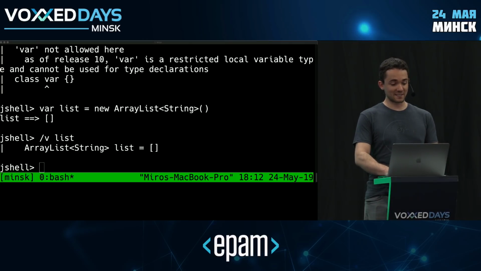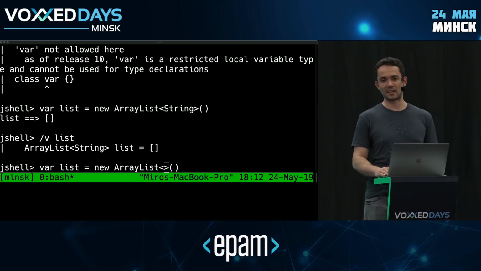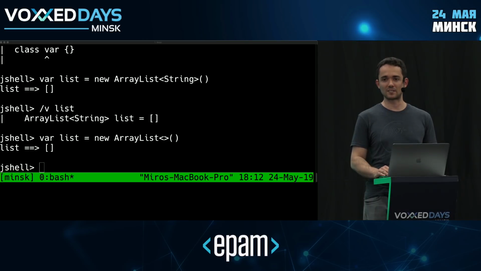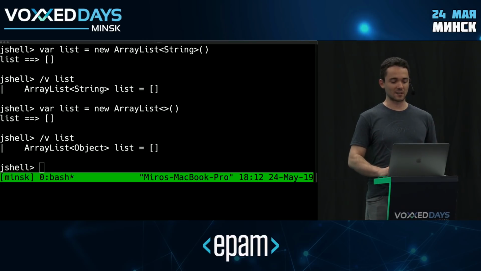What you might find very surprising, though, is that this keeps working even if I remove the type. Even if I just keep the diamond operator here, this is going to go through, right? And this is interesting. This was probably, out of all the cases I've tried, the most confusing one to me. If we take a look at this list, it's actually inferred as an array list of object.